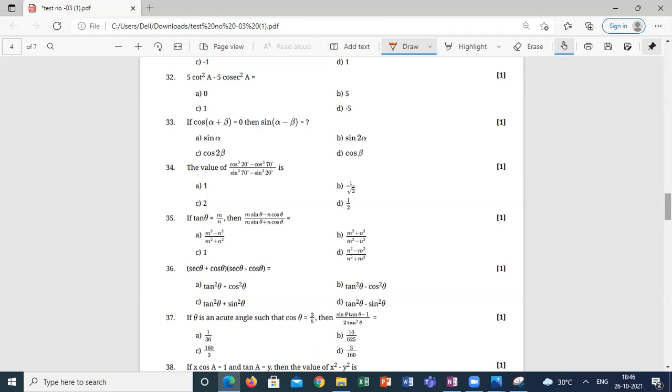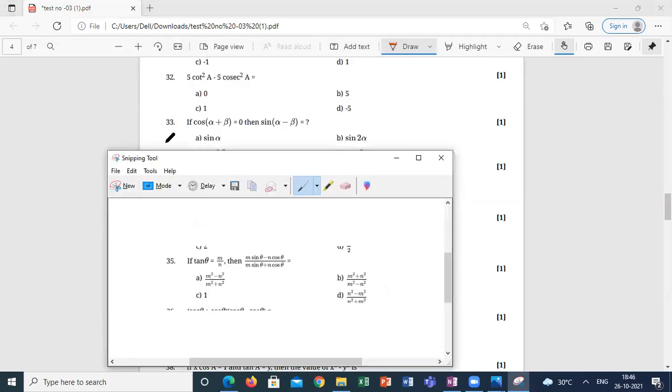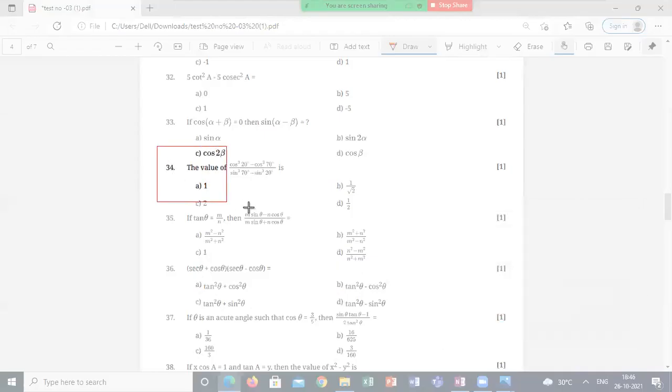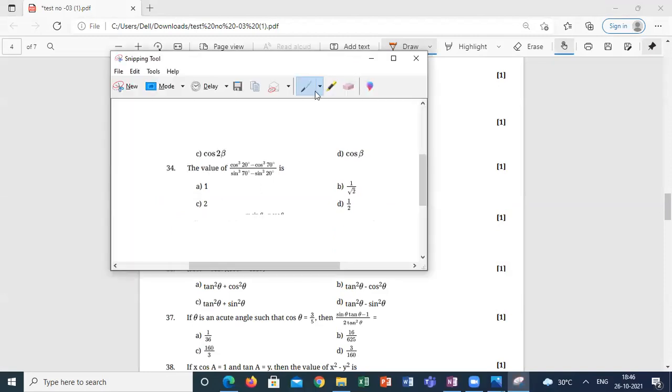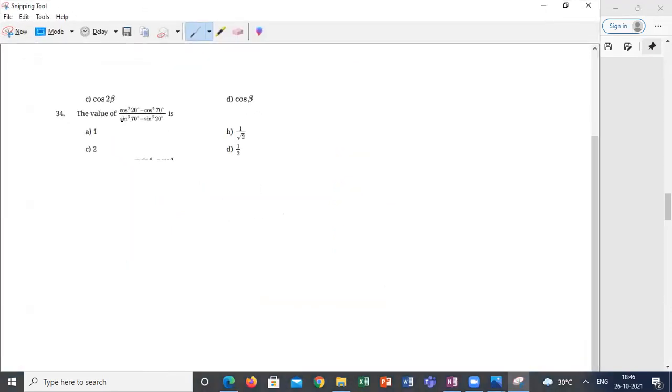Yeah, it is related to complementary, but it's not only related to complementary. This is cos cube minus cos cube, sin cube minus sin cube. First you have to apply the complementary, but with the help of the complementary alone you won't get it. You have to use the algebra formula, a cube minus b cube. First, what I am doing is, both are cos here, both are sine here. Any one angle I am converting into cos or sin.